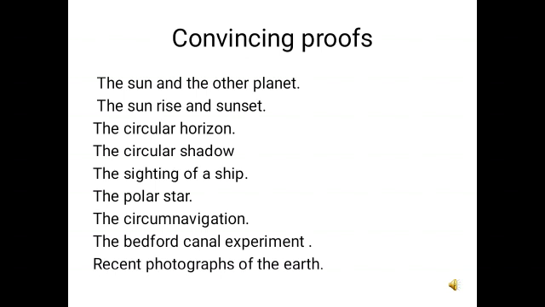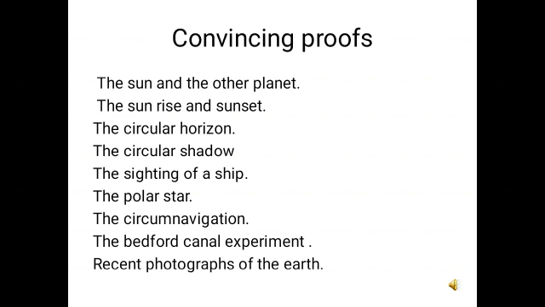The circular shadow. Children, we have experienced many eclipses, the solar eclipse, the lunar eclipse. Whenever these eclipses occur, what do we see? We see the shadow of one heavenly body upon the other. Now, if you observe these shadows, how are they? Are they square? Are they triangular in shape? No. They are always circular in shape. That means when the shadow is circular in shape, the object also is circular in shape.